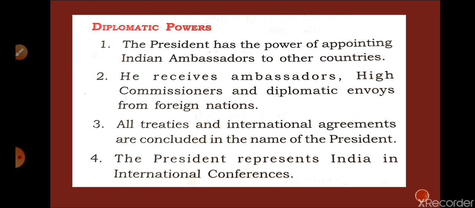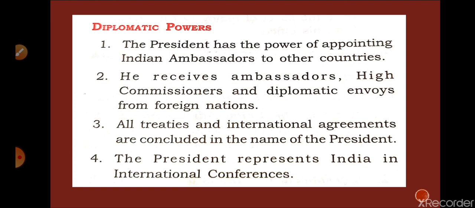So all the treaties on the international ground, or agreements which are made, or pacts which are made on international ground, that is done in the name of the President, because the President is the head of the Union of India. So what does it mean? It means that the Prime Minister may do the deal, but in the name of the President. So the name of the President only is there in all the international deals which are done by India.